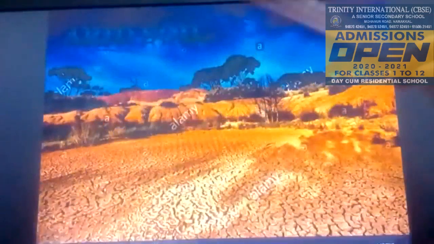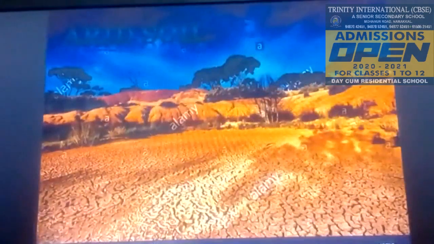Next one is arid soil. This soil color ranges from red to brown. It is sandy in texture, saline in nature. This soil lacks moisture and humus. This soil is mostly found in western Rajasthan and arid areas of Punjab and Haryana.